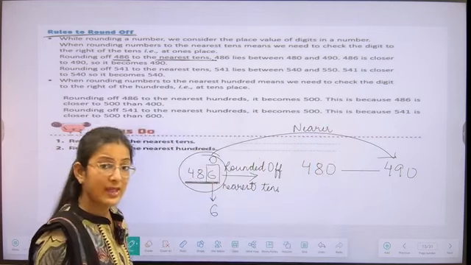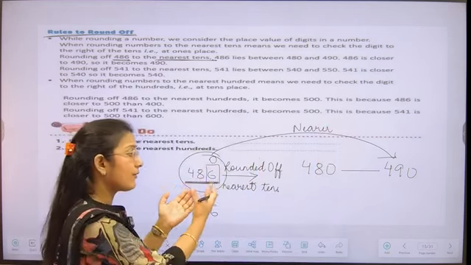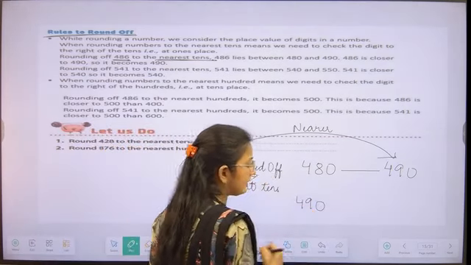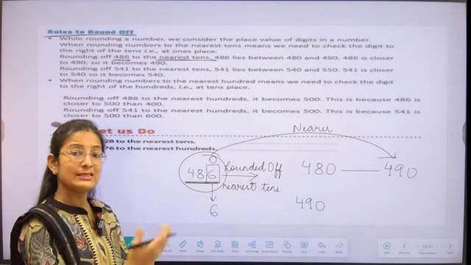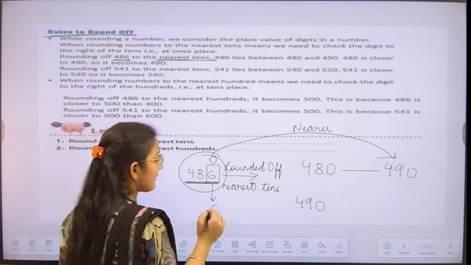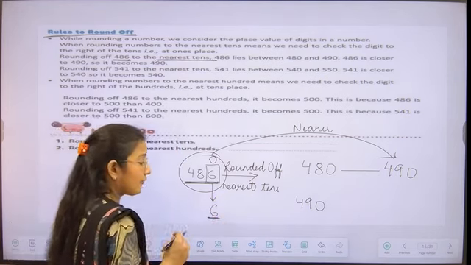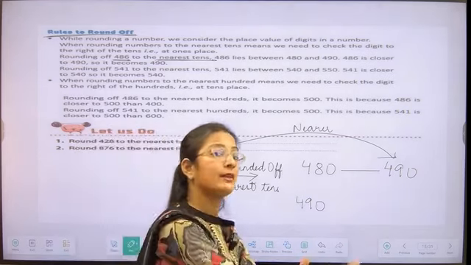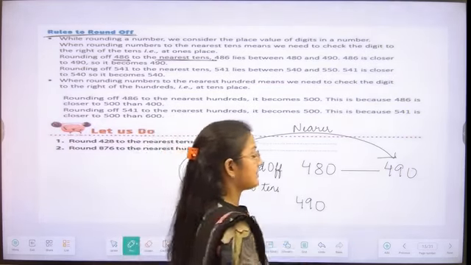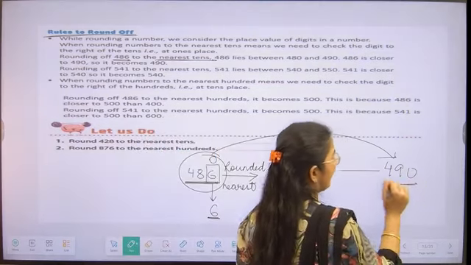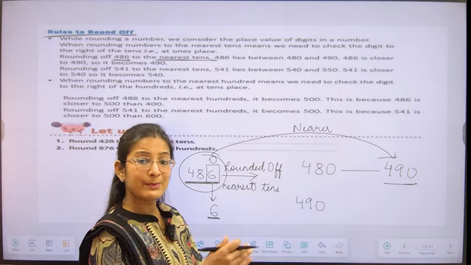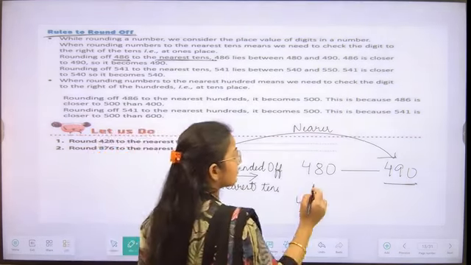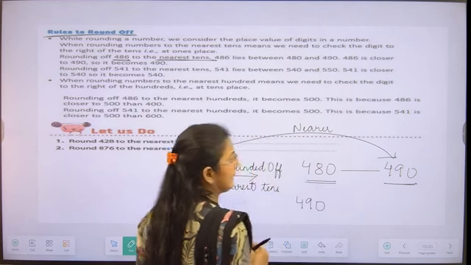So we can say that the rounding of 486 will be 490. Or we can see that its ones place value is 6. If the ones place value is 5 or greater than 5, then its rounding off should be 490. If its ones place value is less than 5, then its rounding off should be 480.